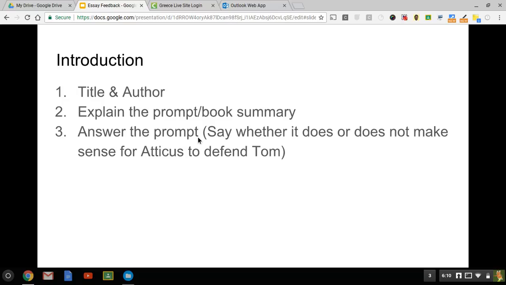Some of you put that answer in your first body paragraph instead of the intro. So make sure that's in your intro, saying whether or not it makes sense for Atticus to defend Tom. And I know that a lot of you skipped out on title and author. So take a look at your introduction. Let's pause the video on this screen so that you have time to do this. You'll look through your introduction, have some time to write yourself some notes, and then we'll start the next video for the body paragraphs.